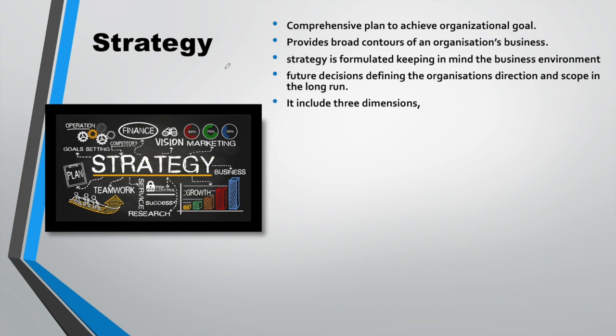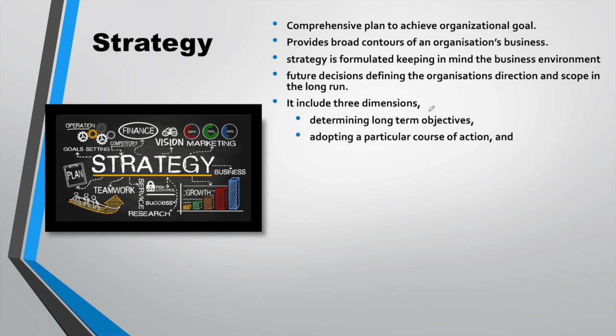This is very important to understand: a strategy usually includes three dimensions. What are those three dimensions? Number one, determining the long-term objective of the organization. Second is adopting a particular course of action, that is, how the objective would be achieved. And then to achieve that objective, we need to allocate the required or necessary resources. These are the three dimensions.